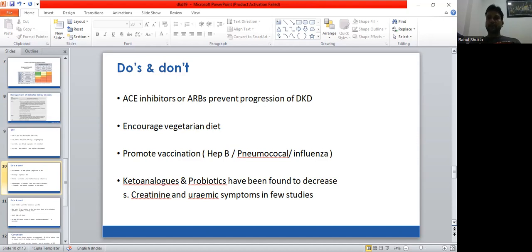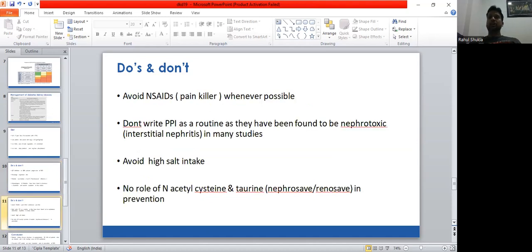A few studies have found keto analogs and probiotics to decrease the serum creatinine and uremic symptoms in diabetic kidney disease patients. NSAIDs and other painkillers and nephrotoxic medication should be avoided. And PPI should not be prescribed as a routine, as many times our prescription contains a proton pump inhibitor, but they are found to be nephrotoxic, causing interstitial nephritis in several studies. High salt intake also should be avoided.